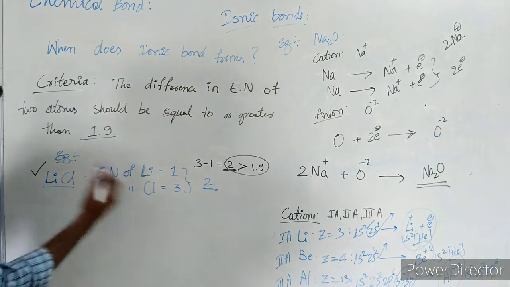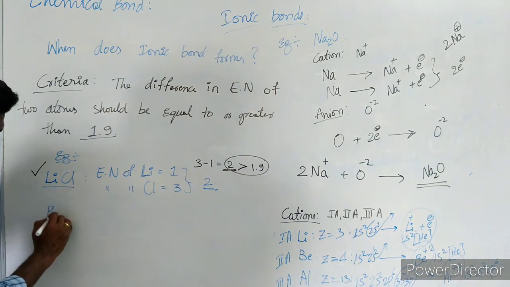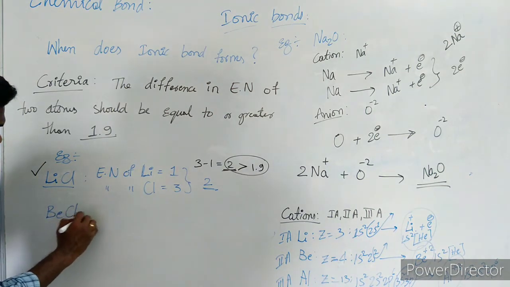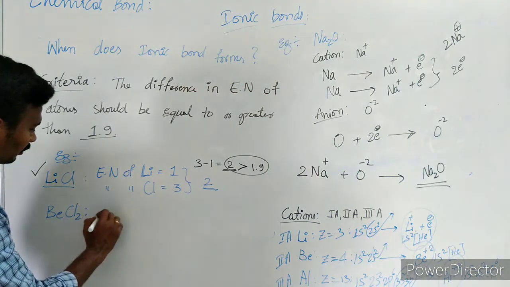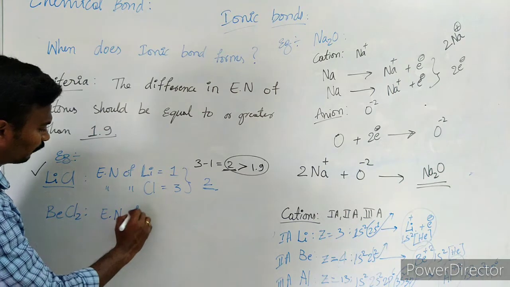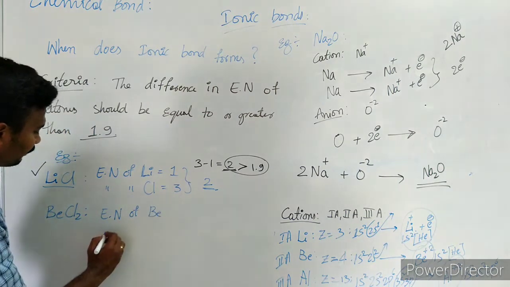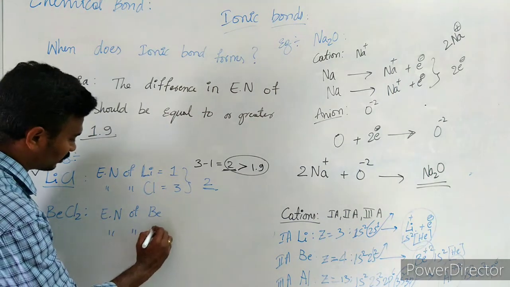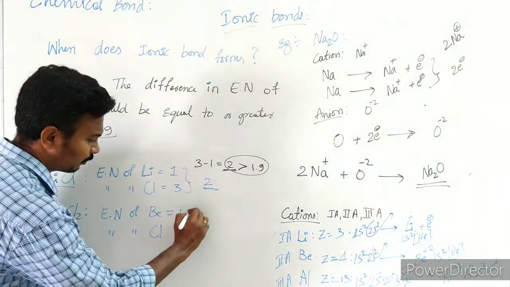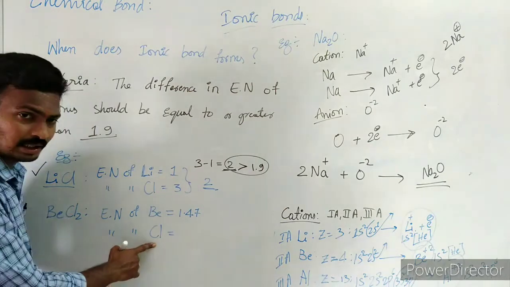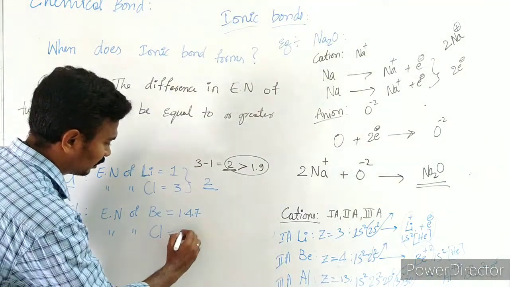Now let us take the next atom after lithium, beryllium, BeCl. These two will combine to form beryllium chloride. Let us see the electronegativity difference of beryllium and chlorine. The electronegativity of beryllium is 1.47, and that of chlorine is 3.